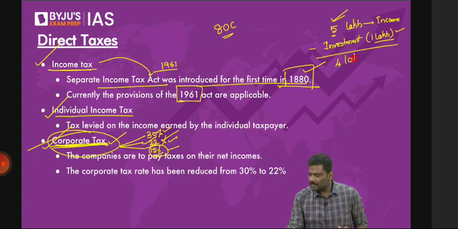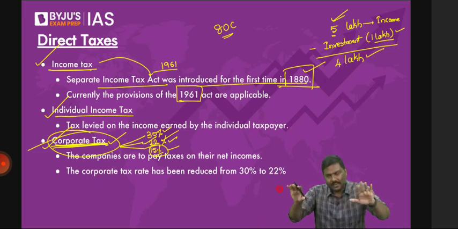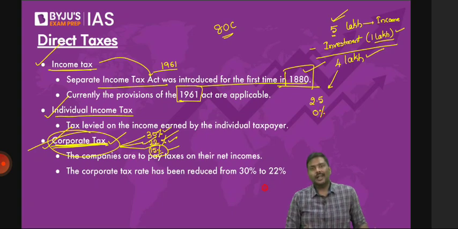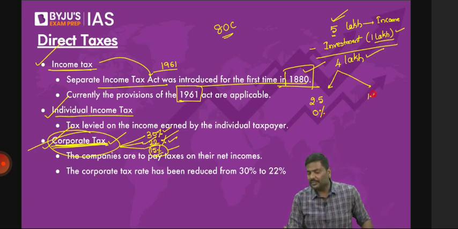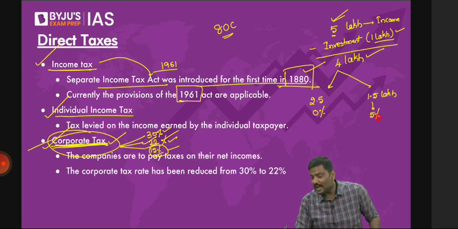Now should I simply impose a tax on the full 4 lakh? Can I calculate on the full 4 lakh? Again, no. Out of 4 lakh, the first 2.5 lakh, the tax rate is 0%. After 2.5 lakh rupees, how much is left out? 1.5 lakh rupees. On the 1.5 lakh rupees, 5% is applicable. But what do you need to understand?